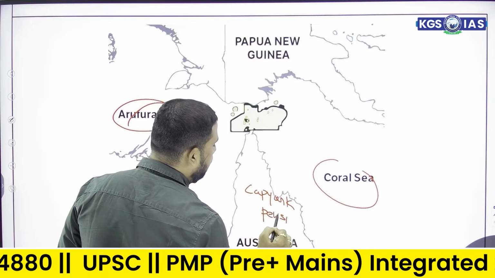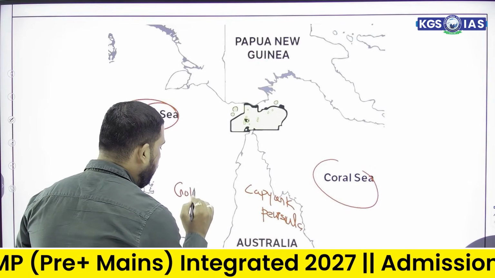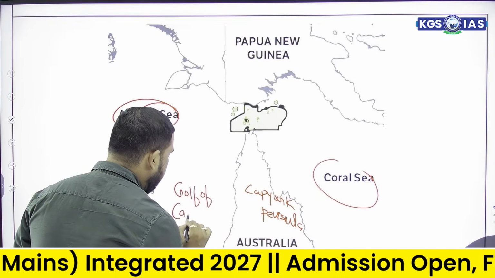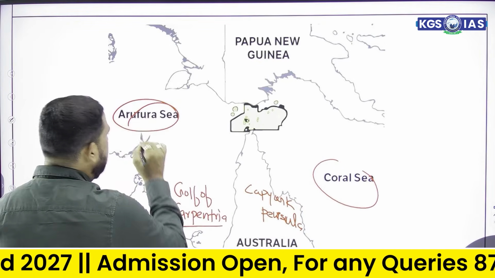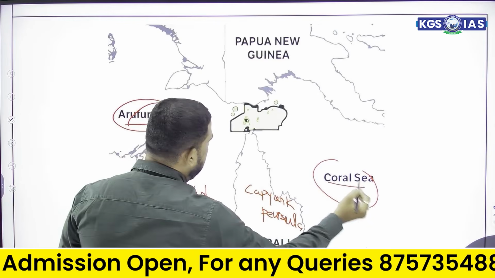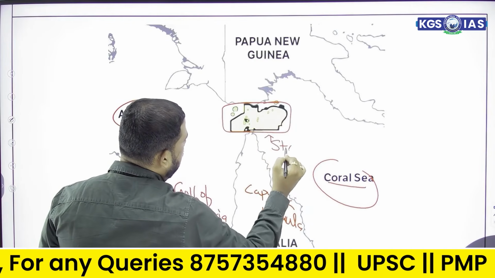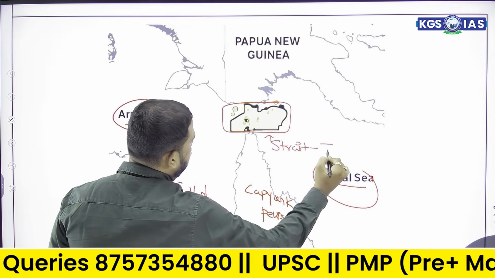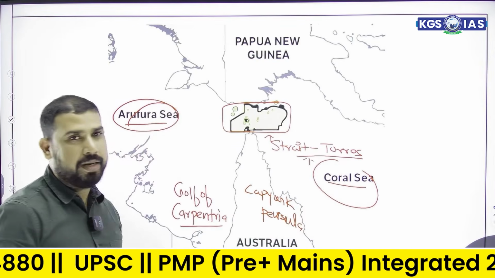So you can easily find out that this is the Arafura Sea, this is the Coral Sea, this is Cape York Peninsula, and in between this is the Gulf of Carpentaria. So this is the Gulf of Carpentaria, this is the Arafura Sea, this is the Coral Sea, and this is a strait named Torres Strait. So these are the famous straits of Australia, Torres and Bass Strait.